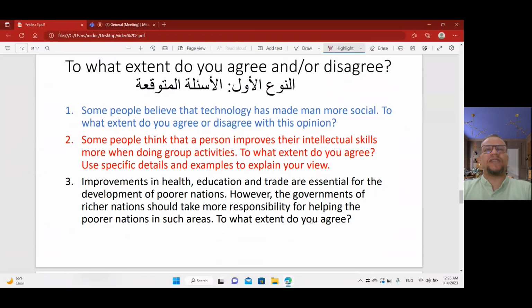Number 3, improvements in health, education, and trade are essential for the development of poorer nations. However, the governments of richer nations should take more responsibility for helping the poorer nations in such areas, in health and education. To what extent do you agree that rich countries should help poor countries to improve health and education? To what extent do you agree? Okay.